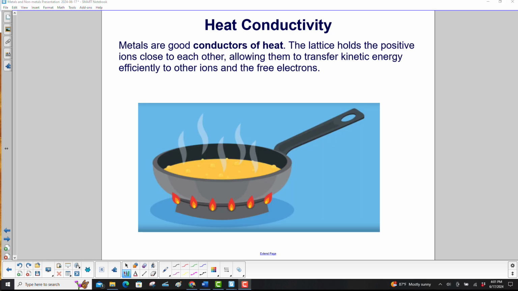Metals are good conductors of heat. The lattice holds the positive ions close to each other, allowing them to transfer kinetic energy efficiently to other ions and the free electrons.